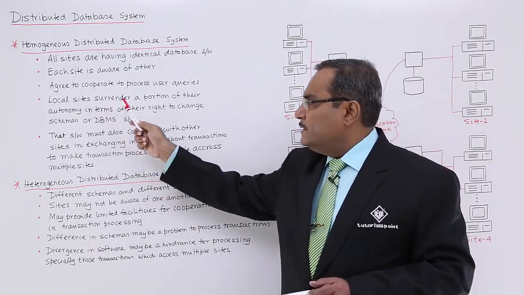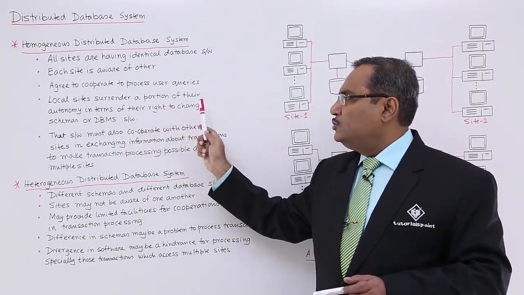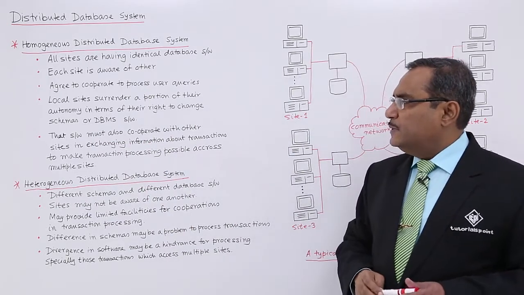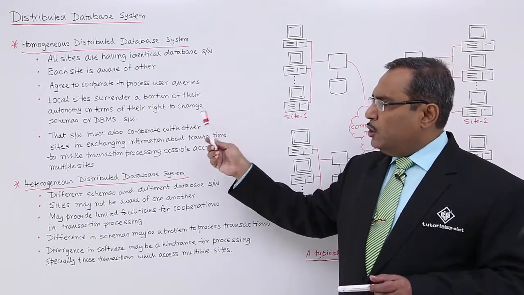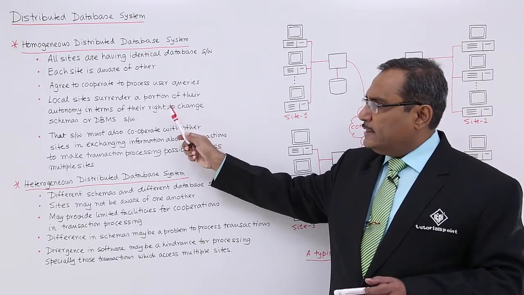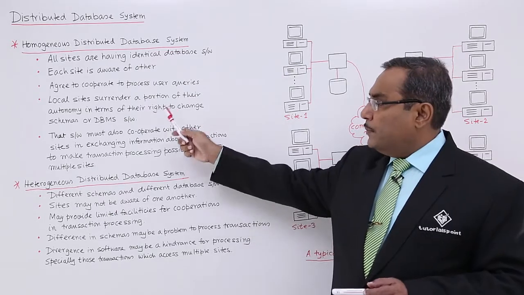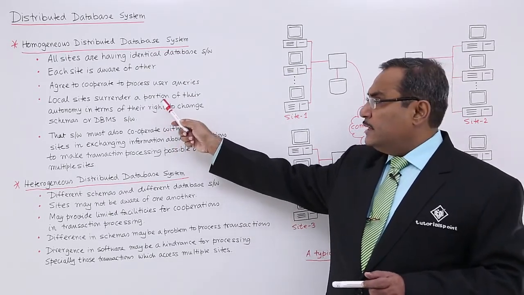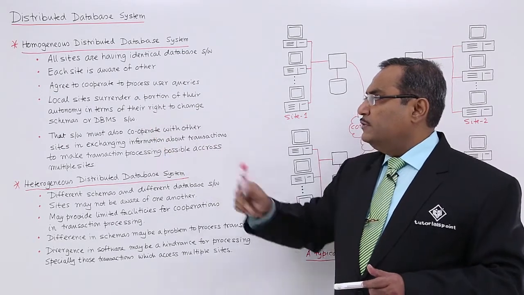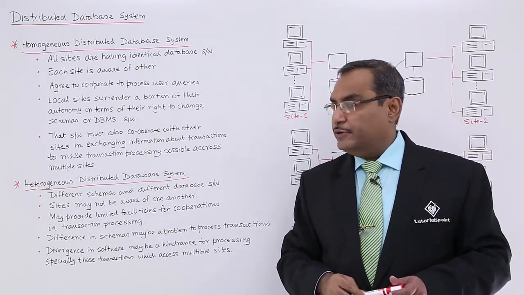Local sites surrender a portion of their autonomy in terms of their right to change schemas or the distributed database management system software. I told you that in case of distributed database, each site is in its own right, but they are surrendering a portion of their autonomy in terms of their right to change the schemas or the DBMS software.